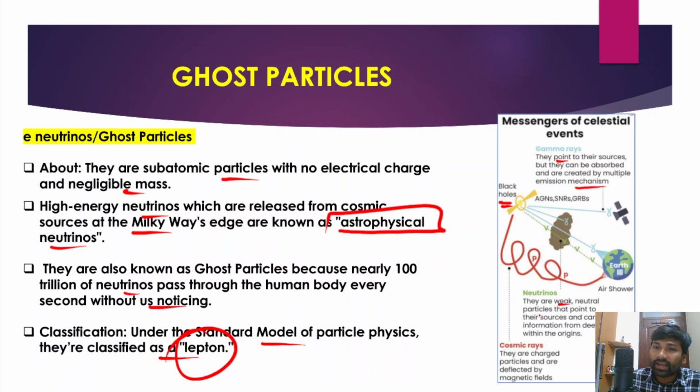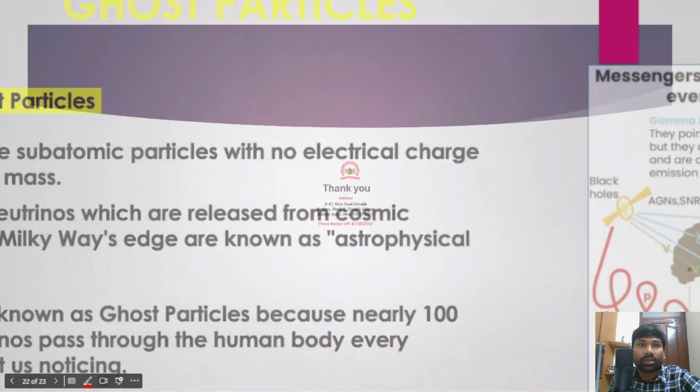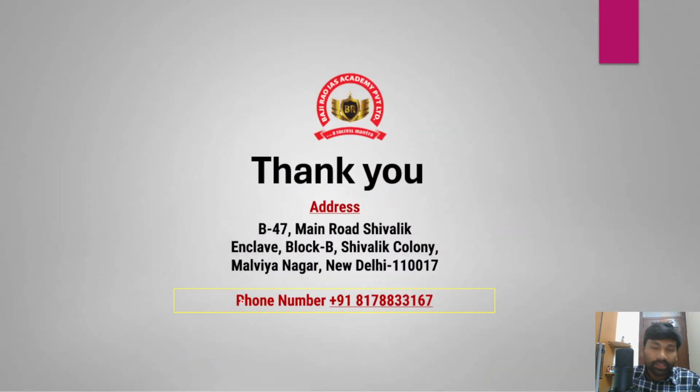Neutrinos are weak and neutral particles that point to their sources and carry information from deep within the origins. Some cosmic rays, right? So you can see gamma rays and neutrinos and cosmic rays. So these are cosmic rays. They are charged particles and are deflected by magnetic fields. So that's all in this lecture, and thank you so much.